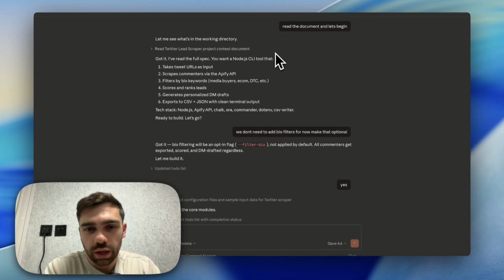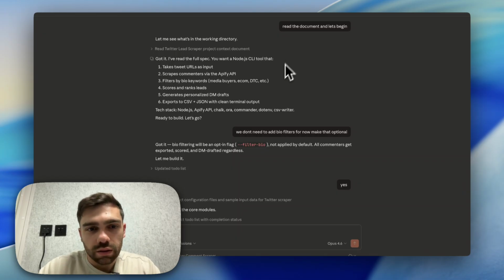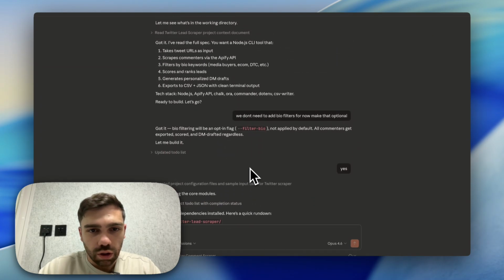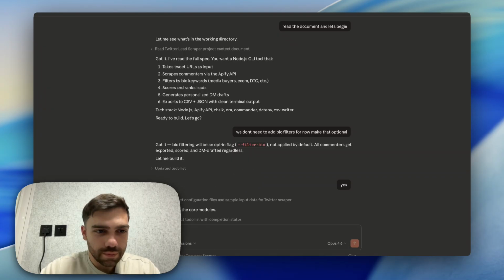I made a little adjustment. I was like, hey, I don't need any bio filters for the bio keywords, so not necessary. And then it says, okay, cool, we'll opt out of that, and yep, boom, and now it's already started coding all of this stuff, right? So I'll get back to you guys with the finished product, or when I get to the point where I'm using Apify, and it's pretty simple.